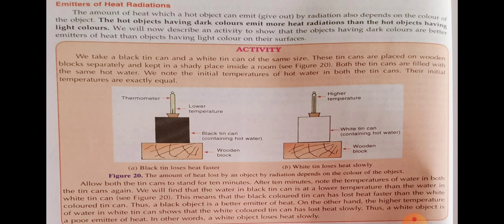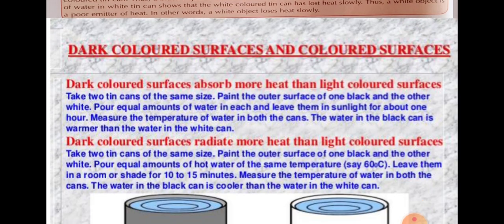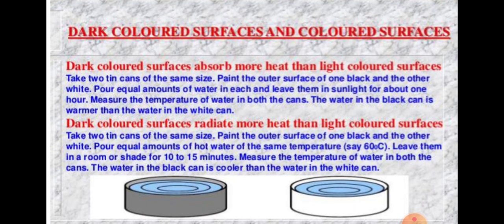Understood? Now, importance of colors of objects. A dark color surface absorbs more heat than a light color surface. This is one more example in front of you.